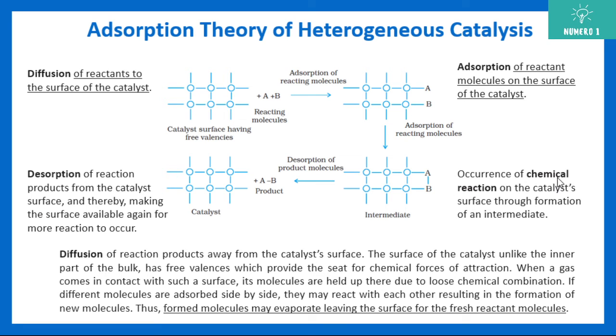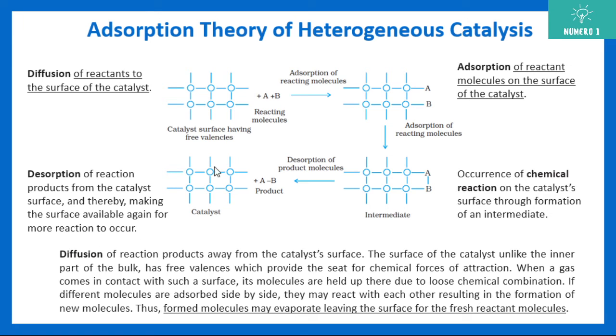So the chemical reaction occurs on the catalyst surface, basically through the formation of an intermediate. If you see, this here is an intermediate complex. Now, after the chemical reaction has occurred, what happens? The products get desorbed, meaning they are removed from the surface of the catalyst. You can see desorption of the reaction products from the catalyst surface, thereby making the surface available again for more reaction to occur.